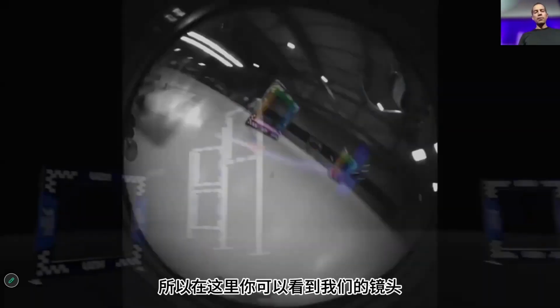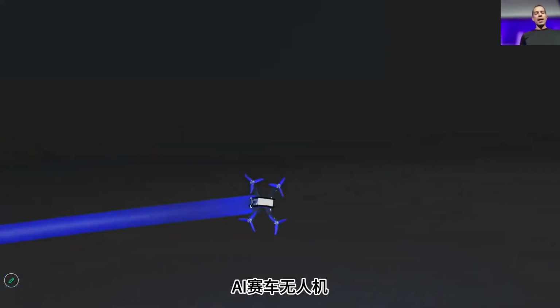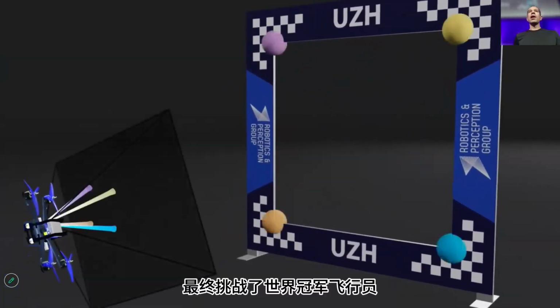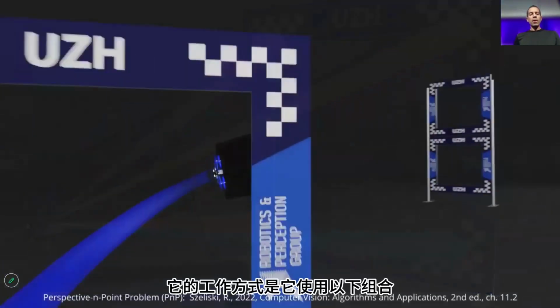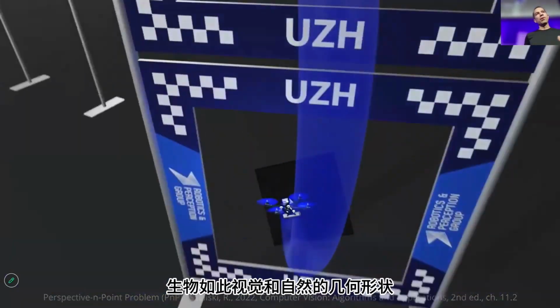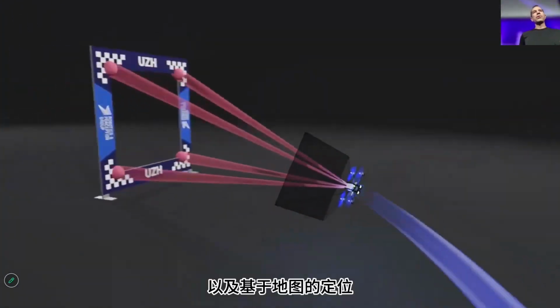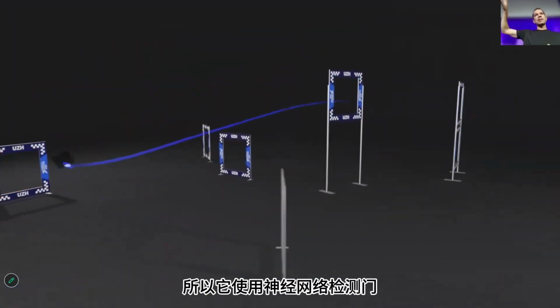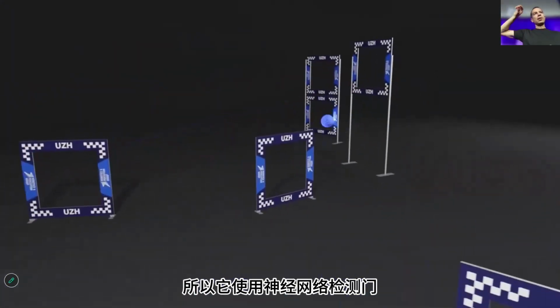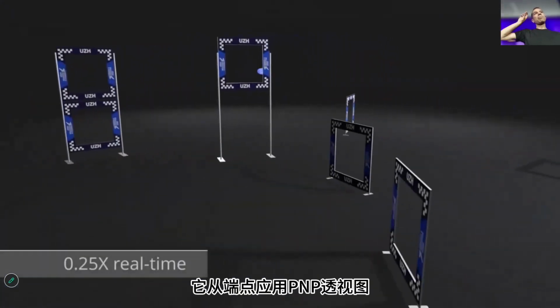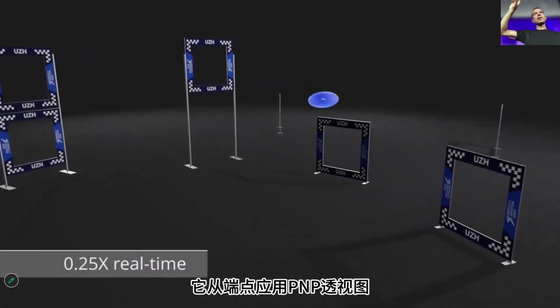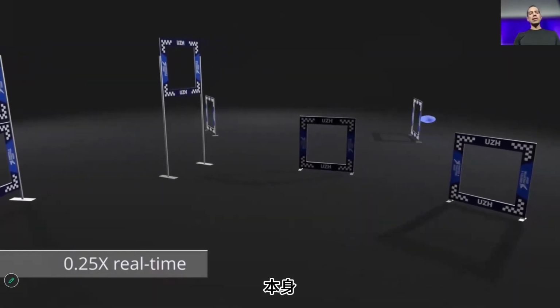So here you see the footage of our AI racing drone that in the end challenged the world champion pilots. The way it works is that it uses a combination of VIO, visual inertial odometry, and also map-based localization. It detects the gates using a neural network, then it detects the 4 corners of the gates, applies PnP, perspective-n-point, and then it triangulates its own position.